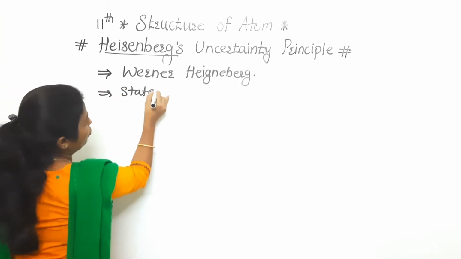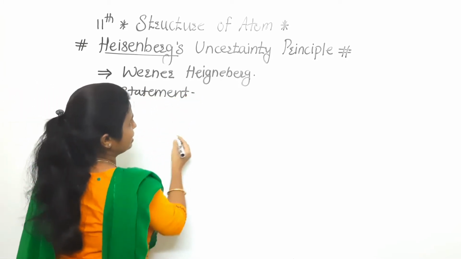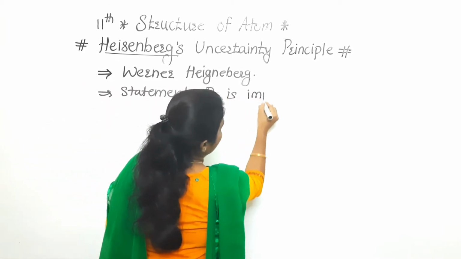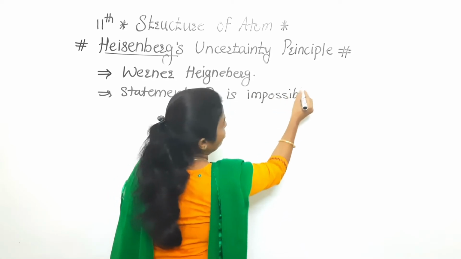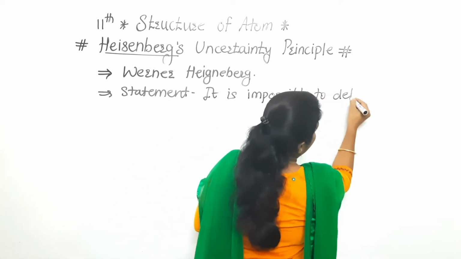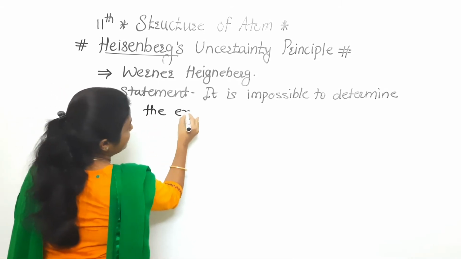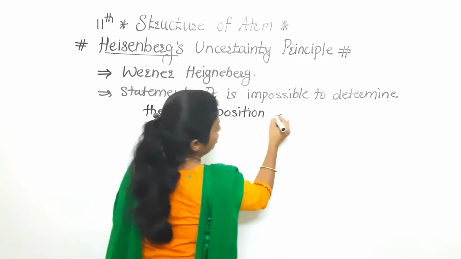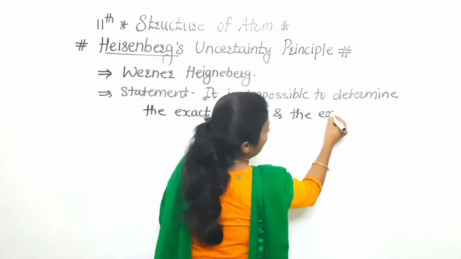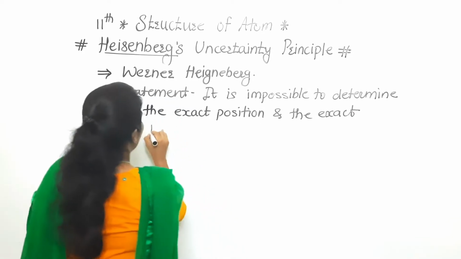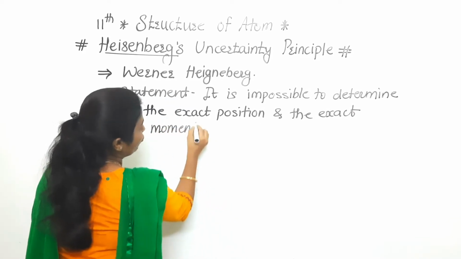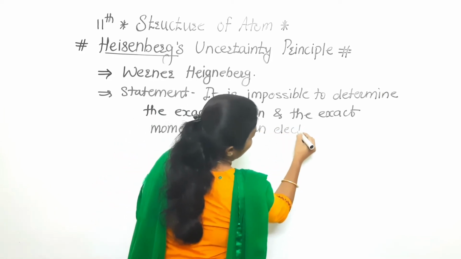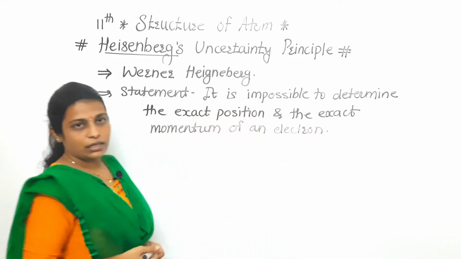What is the statement of this principle? It is impossible to determine the exact position and the exact momentum of an electron. So this is the statement of the Heisenberg uncertainty principle.